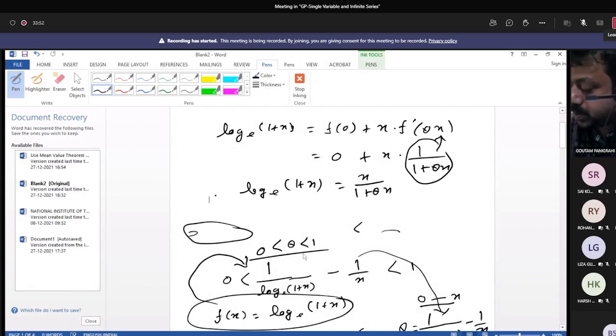Sir, the correction of theta x must be theta, no? No. This is theta x. Yes, the correction of when it is differentiated in the above line. No. 1 by 1 plus x. No. First you have to calculate the f dash value. First you have to calculate f dash x. Then put the value of x. In place of x, you just put theta x. Okay, sir.